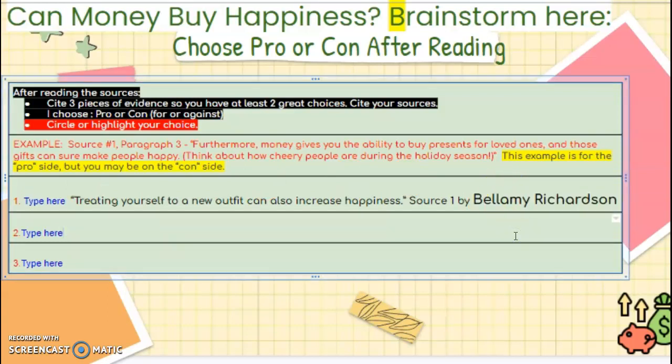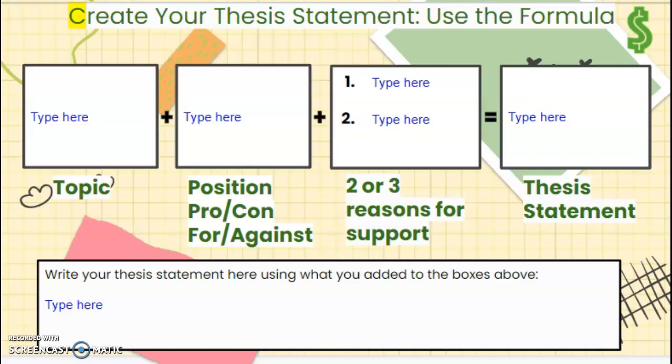You're going to do that for each of them. But they need to be either pro or con. So these all need to be pro, or they need to be all con. Either one. Okay, moving on. Once you have your sides, you have your direct evidence, wonderful. We're literally halfway there, ladies and gentlemen.